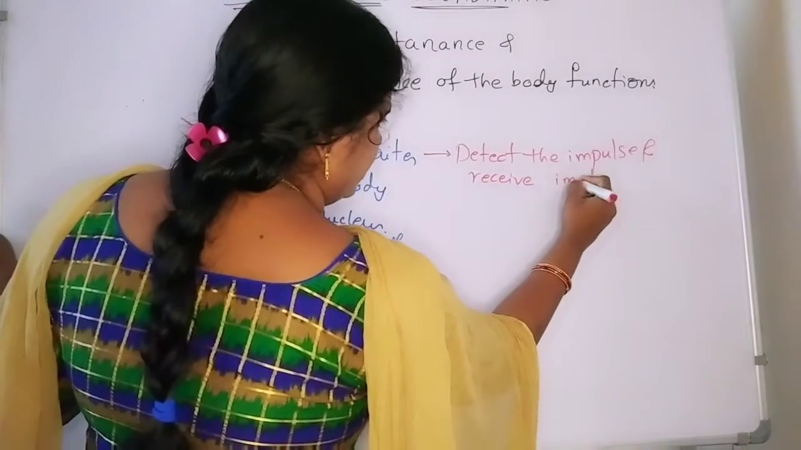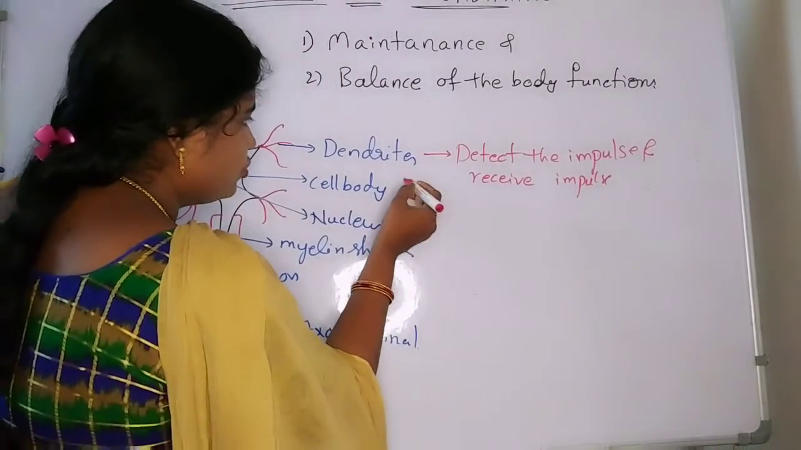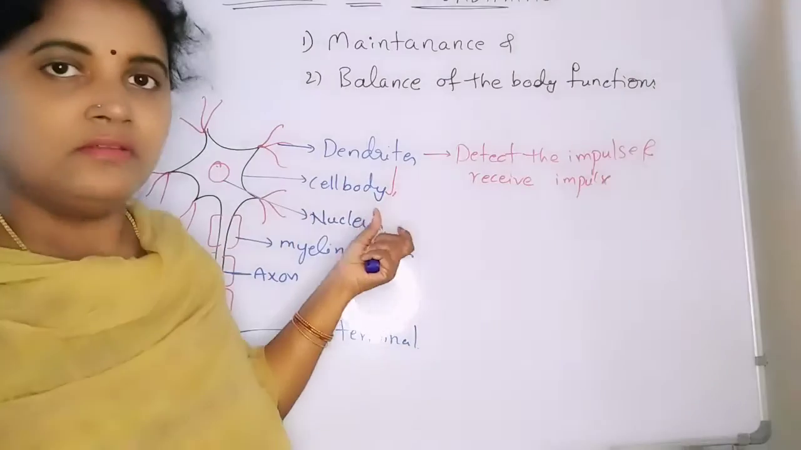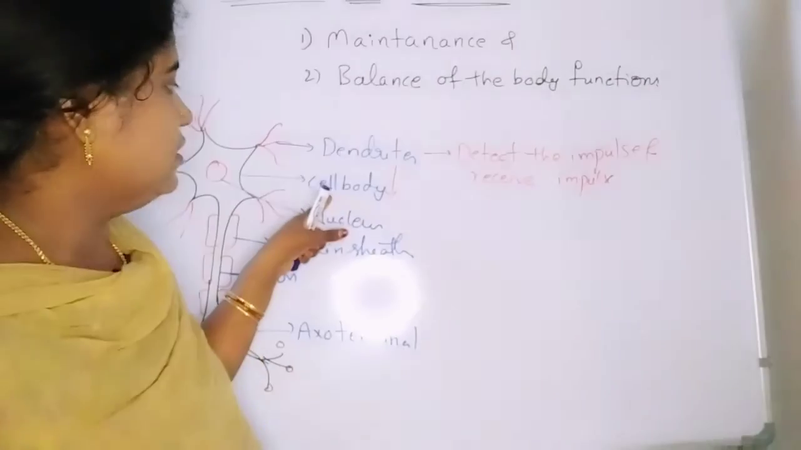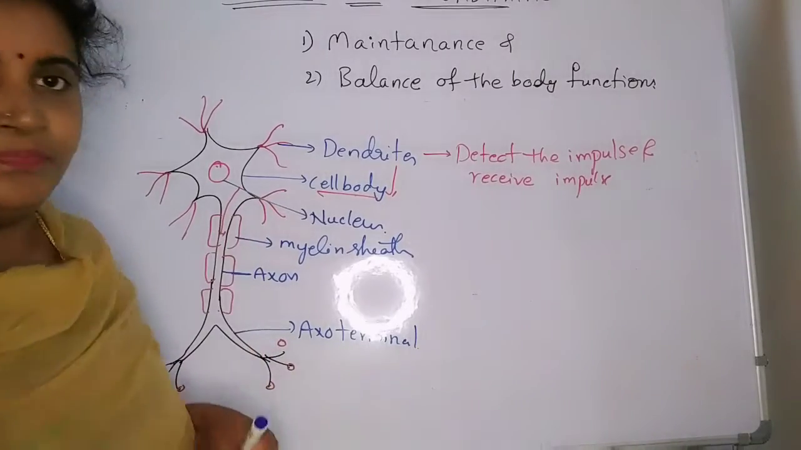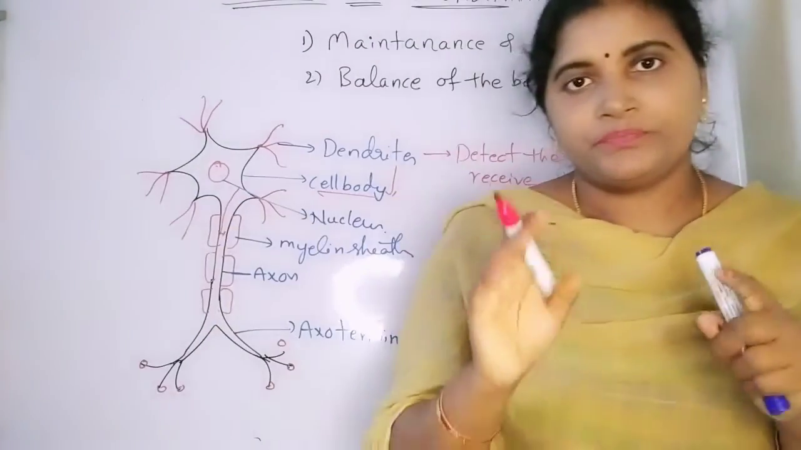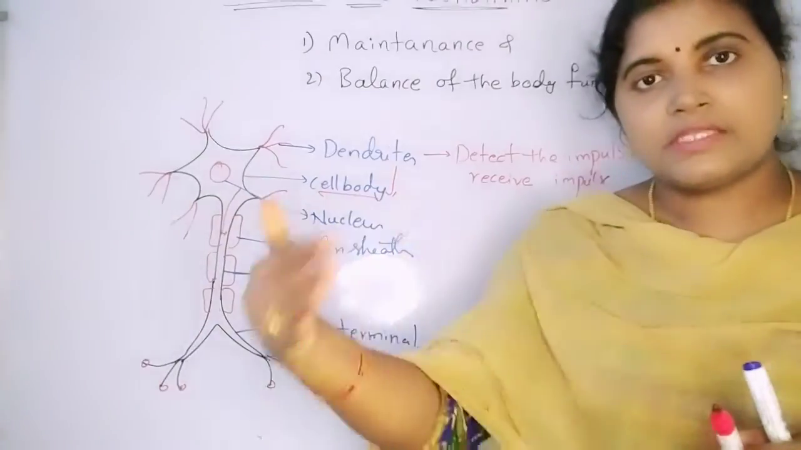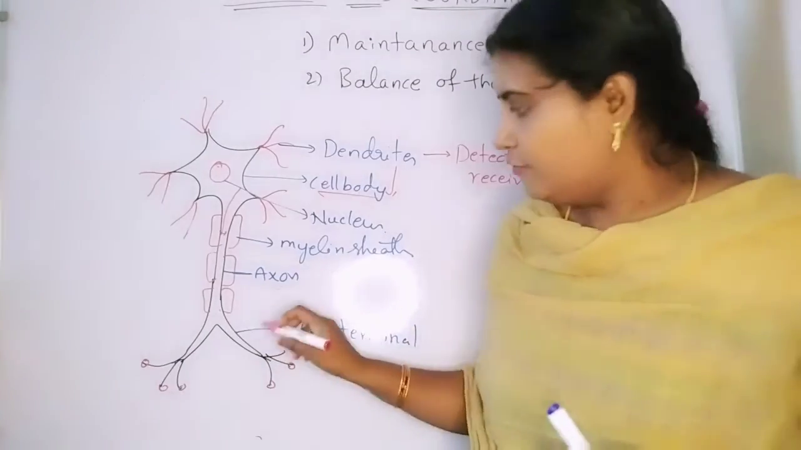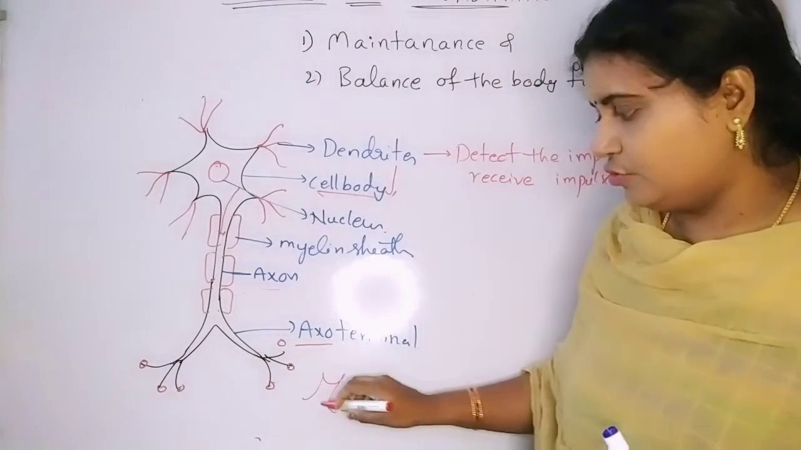It receives the impulses. Impulse means what? Electrical signal. So that is going to be carried towards the cell body. The dendrites are going to carry the nerve impulses towards the cell body. Cell body is going to transmit towards the axon. Cell body is the main structure in the nerve cell. It is responsible to transfer that nerve impulses into the axon. From axon, it is going to enter into the axon terminals, into another neuron.